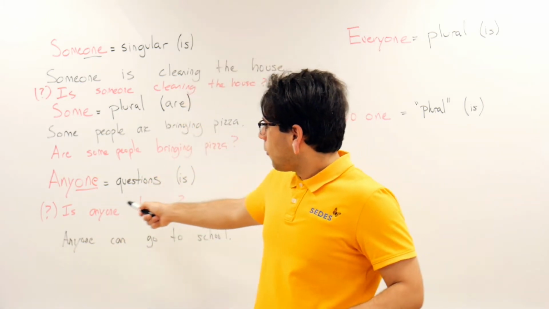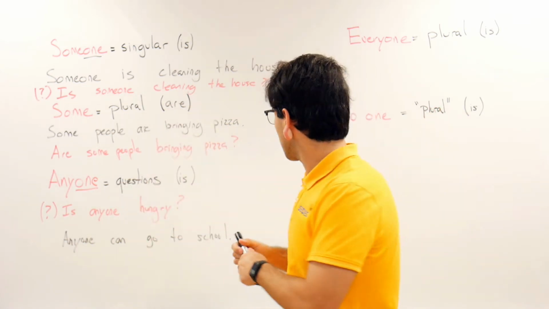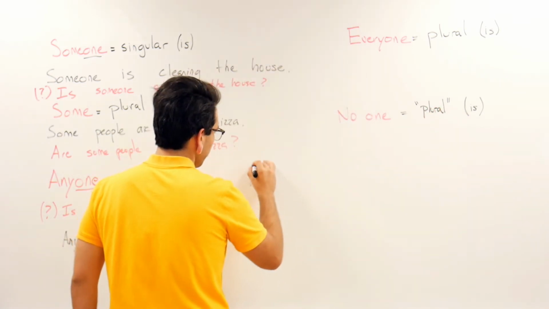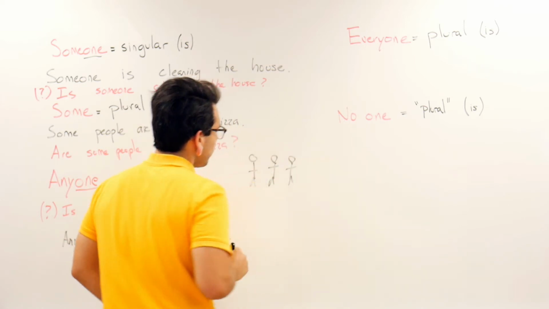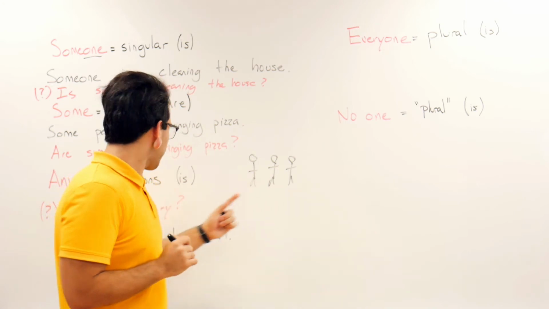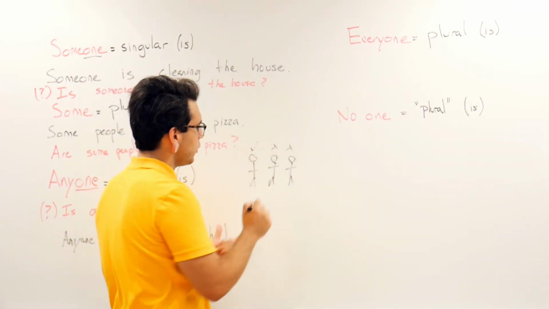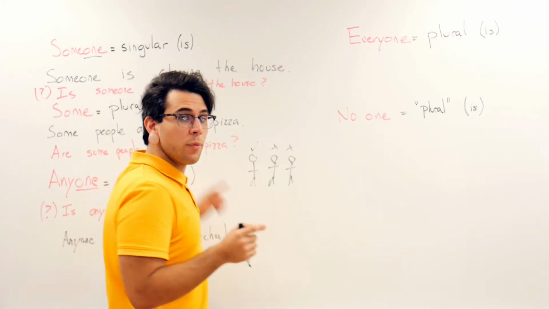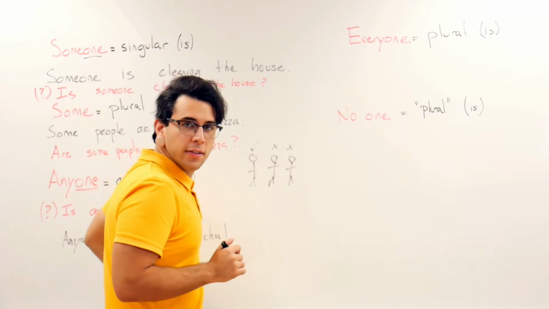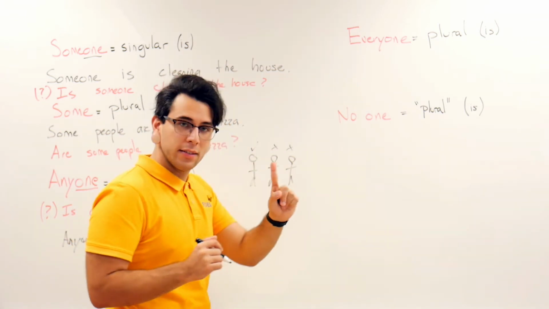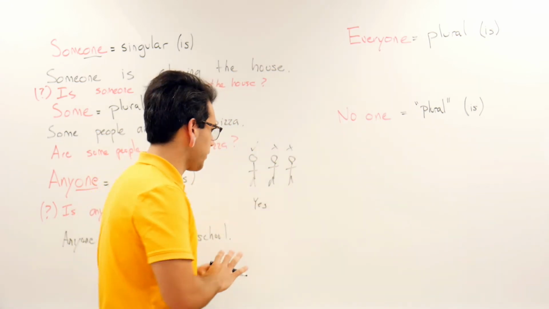So over here, we have anyone. Anyone is when you have multiple people. So let me just draw some people here. You have 3 people. So here, if you ask this question, is anyone hungry? And one person says yes, and 2 people say no, then yes, someone is hungry. So if you're asking at least one person, and one person says yes, then the answer is yes, because at least one person is hungry.